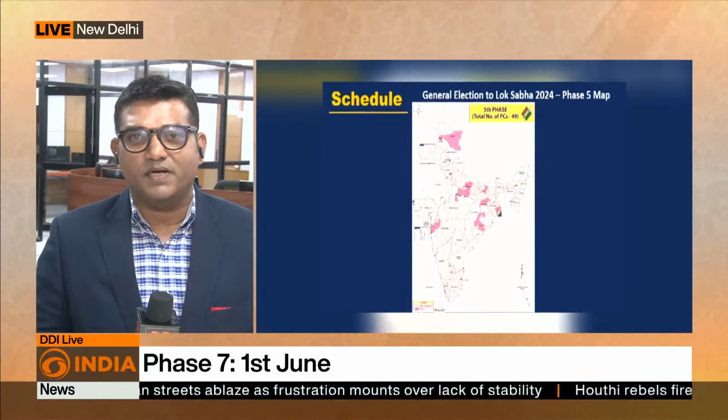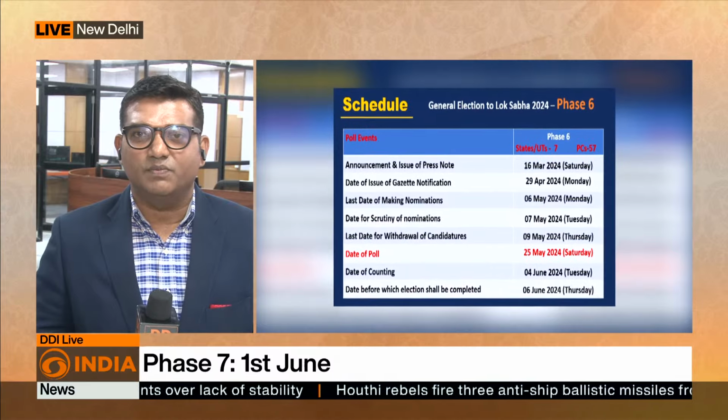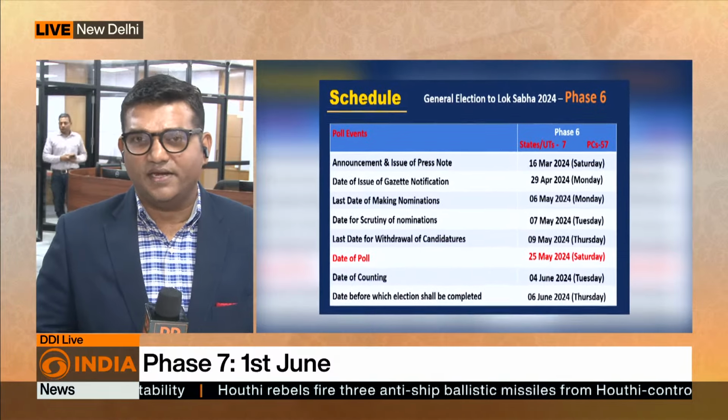Right. And Anil, finally, with the dates announced, all eyes on the campaigning season that will begin. Of course, the model code of conduct that you mentioned, if you could just in brief explain to our viewers what entails from here. Well, from here on, once the dates are announced, the model code of conduct comes into play. No political announcements can be made. Just as the dates were announced, almost every political party took to social media to indicate that they are geared up for the elections.